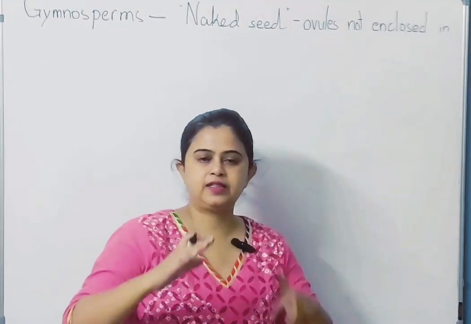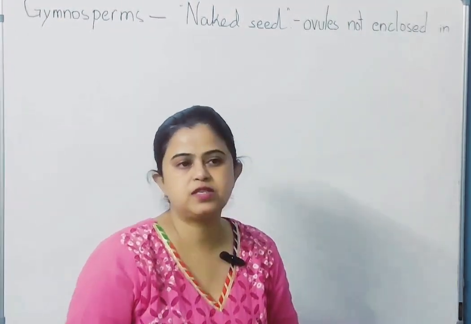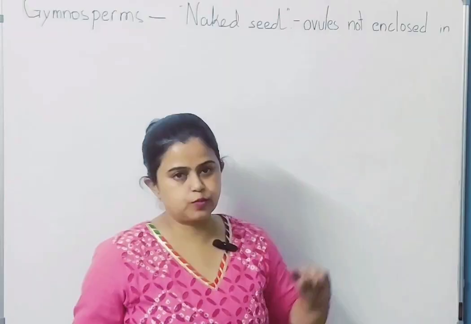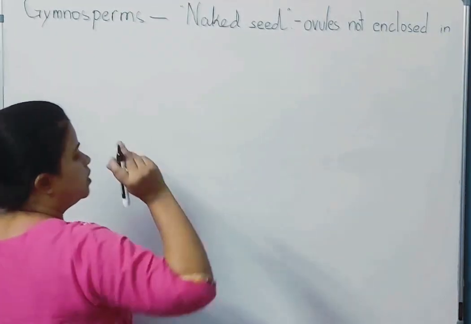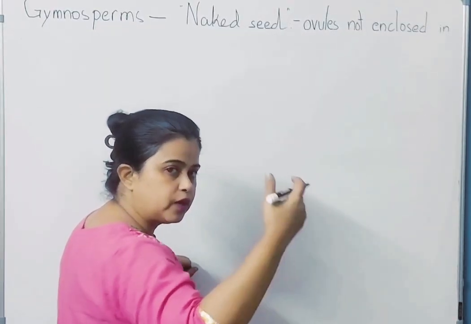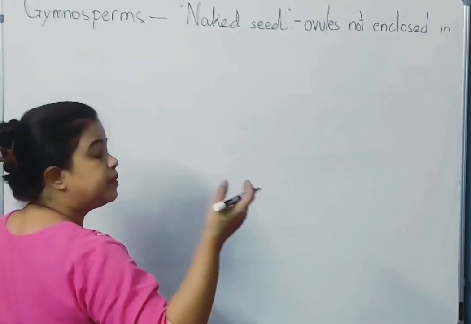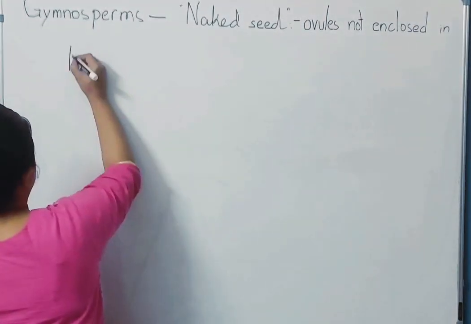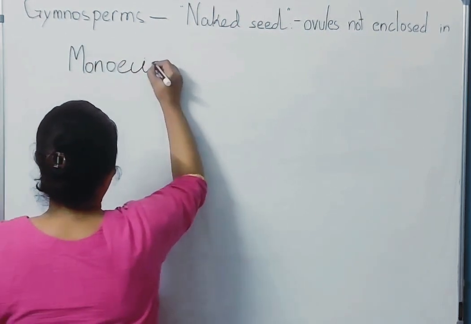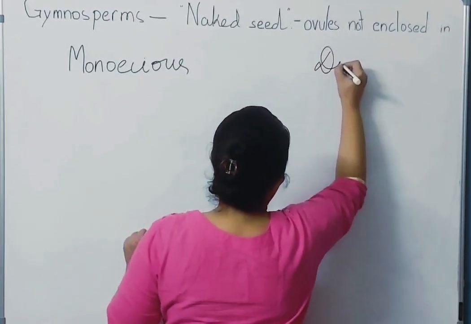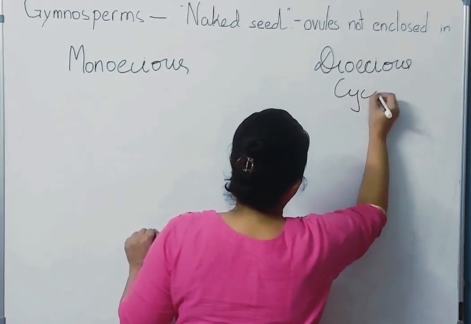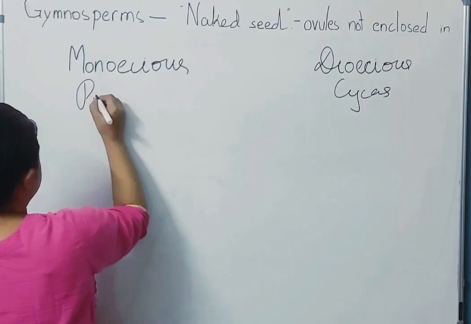So जैसे हमने देख लिया कि the sporophylls are arranged in cones. The arrangement of the sporophylls can either be lax या तो फिर very compact. Microsporophylls and megasporophylls. Now gymnosperms are heterosporous, which means cones तो दोनों के अलग अलग होने हैं. अब क्या है कि it can be either monoecious or dioecious. Dioecious cycas, monoecious pinus. These are the examples.